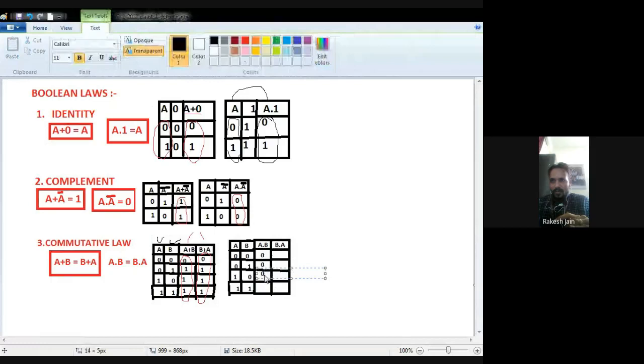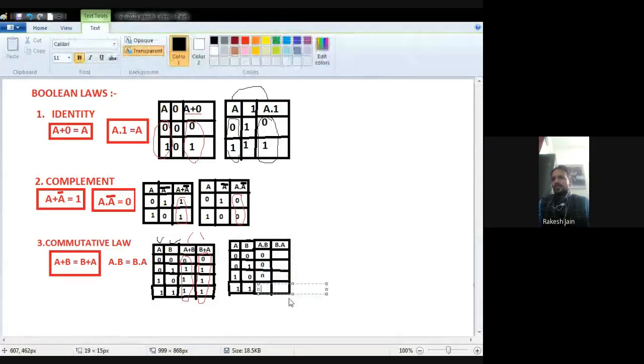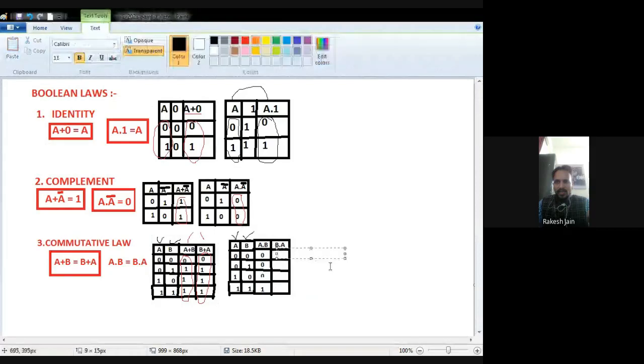A is 0, B is 1, because we find a 0, that's why 0. A is 1 but B is 0, because we find a 0, that's why again 0. Now A is 1 and B is 1, because no 0 is there, that's why it is 1.